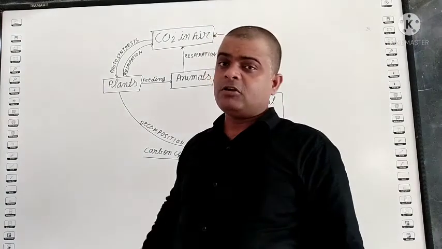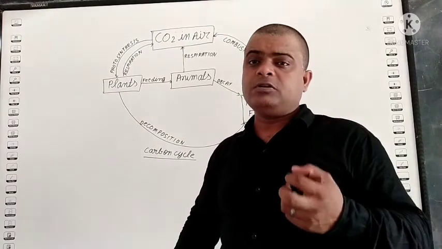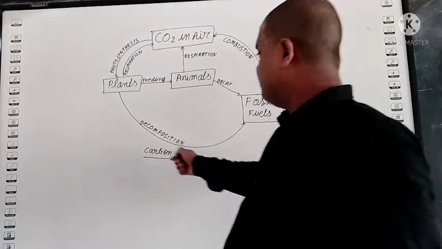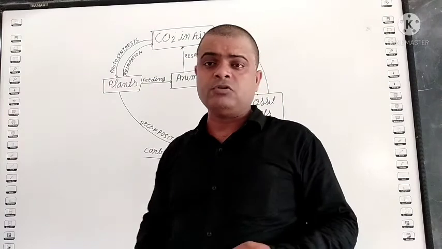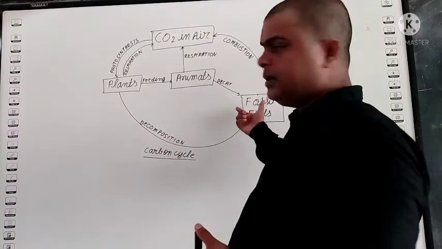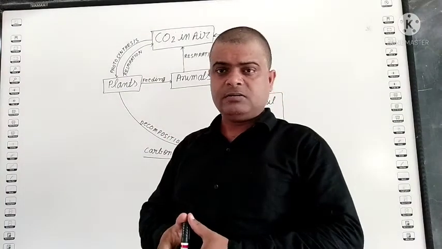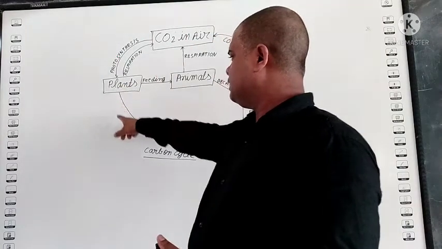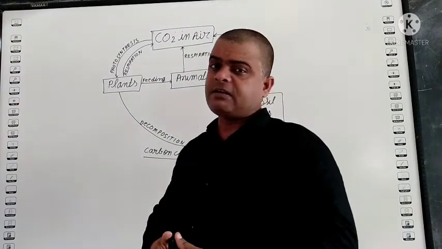You know, students, fossil fuel, nowadays what we use, petroleum. You know petroleum? Petro plus oleum, means made by living beings. So when such a plant decomposes, it changes into fossil fuel, like diesel, petrol, kerosene, LPG, all are fossil fuels. When such fossil fuel burns, due to combustion, it releases carbon dioxide. So in one circle, CO2 is absorbed by the plant, it decomposes and changes into fossil fuel, and the fossil fuel burns and releases carbon dioxide.